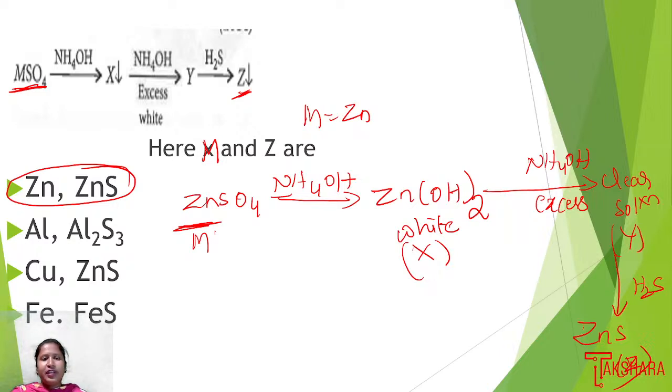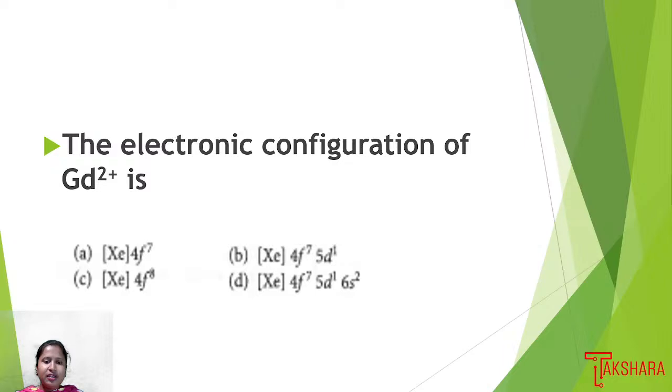Then next question: we have option D, xenon 4f7 5d1 6s2. In that, the electronic configuration of Gd2+ is option B, xenon 4f7 5d1, which is the correct option for the electronic configuration of Gd2+.